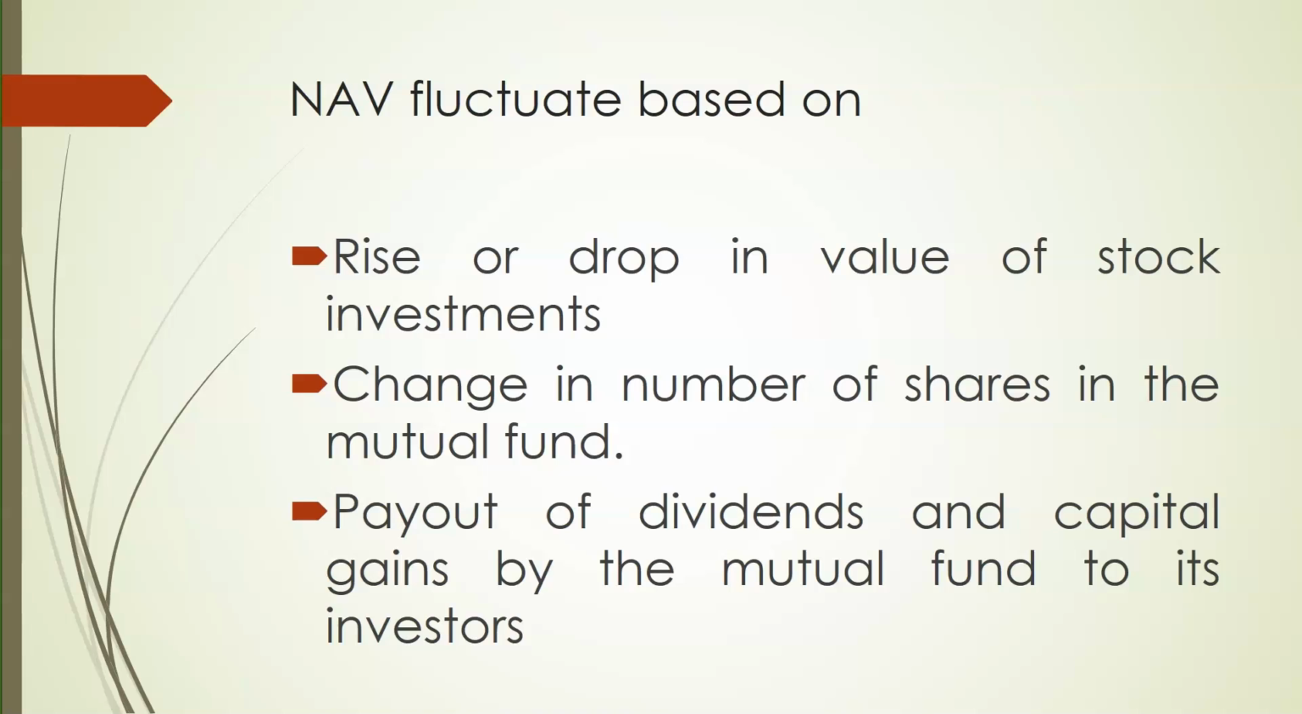So the NAV fluctuates on three important parameters. First one, rise or drop in the value of stock investment, so there is an increase or decrease of investments. Say for example, if I am a mutual fund company, an asset management company, and I have invested in 10 companies, and the total value of those 10 companies has increased by 15%, then if I have invested 1,000 rupees, I might get 1,150 rupees.